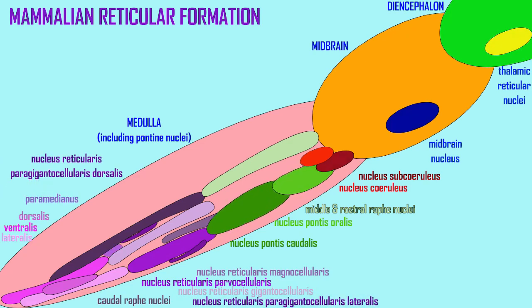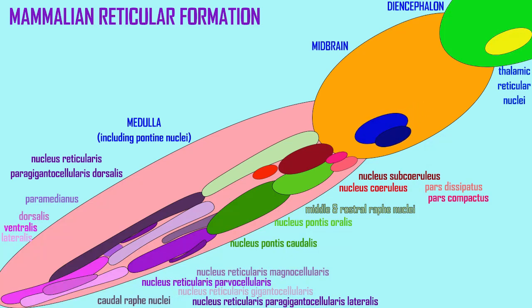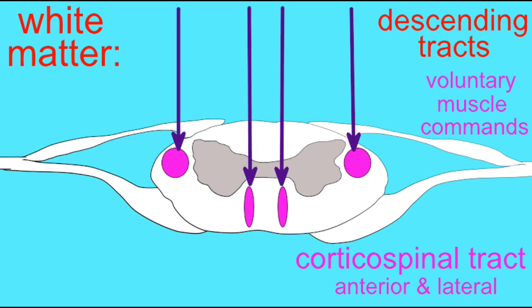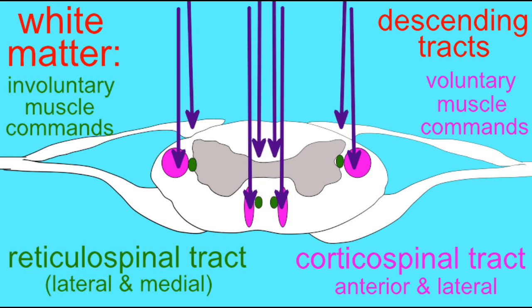Unlike non-mammals, where the reticulospinal tracts and reticulobulbar tracts compose the majority of the descending tracts through the brainstem and spinal cord, in mammals the cerebral cortex and its voluntary control began to make contributions as the corticospinal tract and corticobulbar tracts then communicated both with the spinal cord but also with nuclei in the reticular formation.